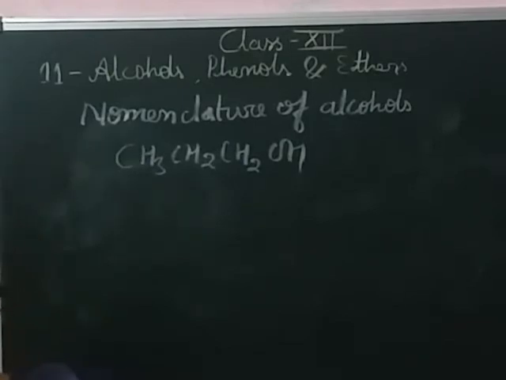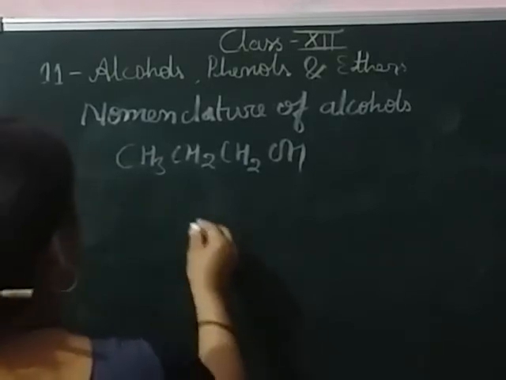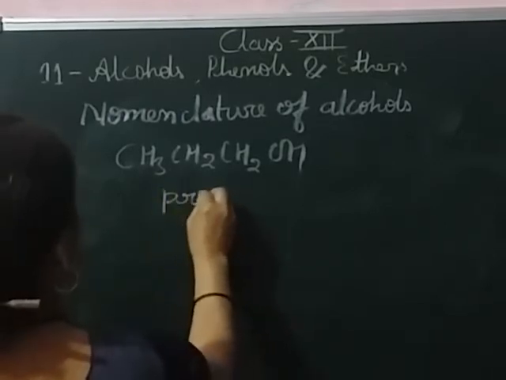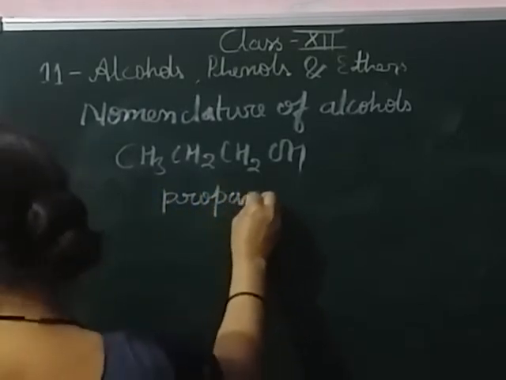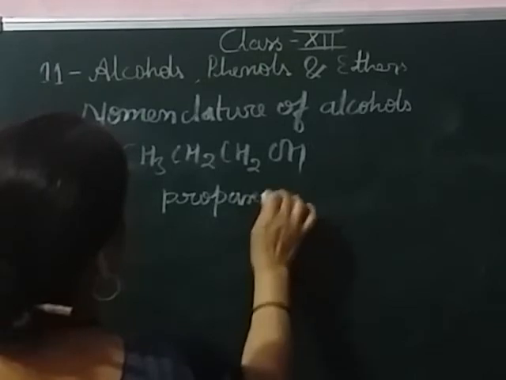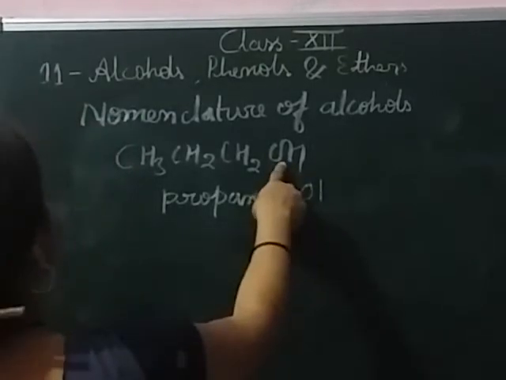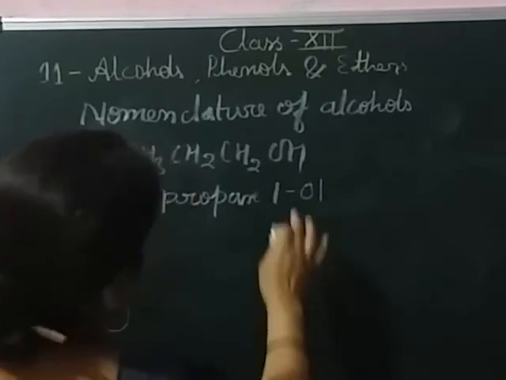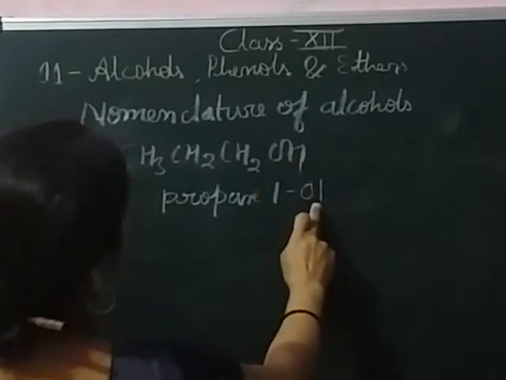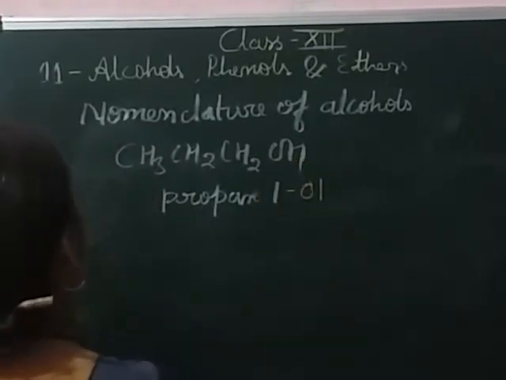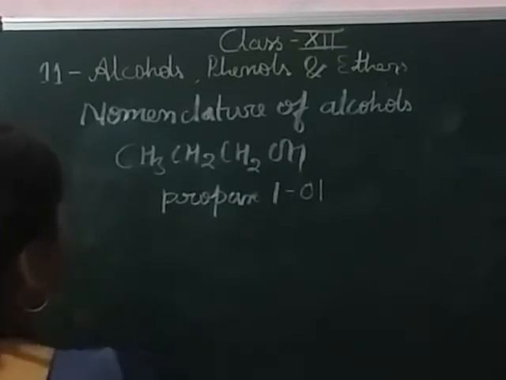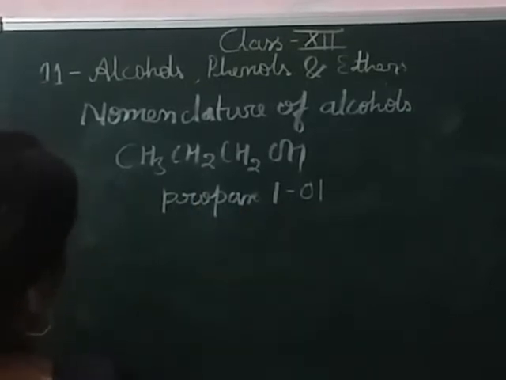Its name is propanol and its IUPAC name is propan-1-ol. It means we write the alcohol group last, as a suffix, and write the position of the alcohol.